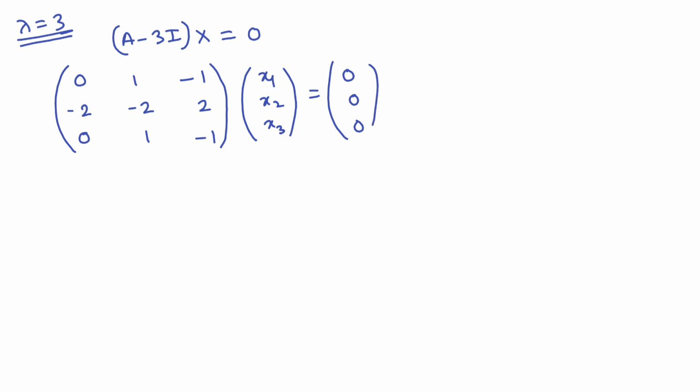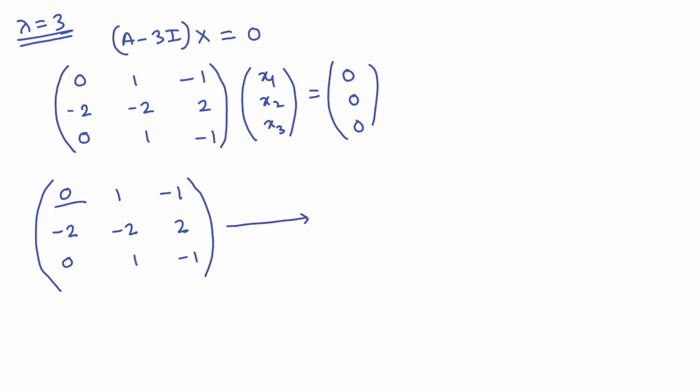So the coefficient matrix is [0 1 -1; -2 -2 2; 0 1 -1]. Here the first element of the first row is 0, so we have to interchange the second row and the first row. So R1 interchange R2, and this will be [-2 -2 2; 0 1 -1; 0 1 -1].